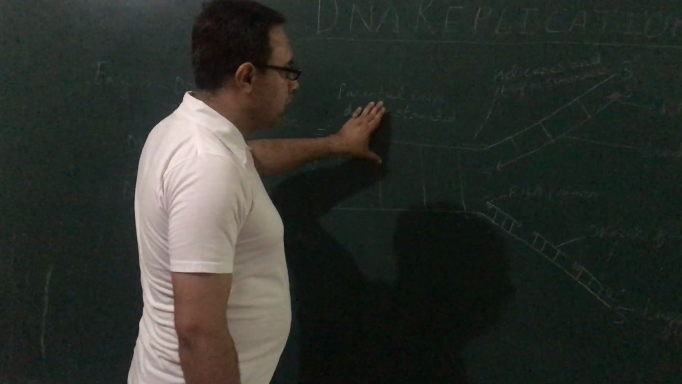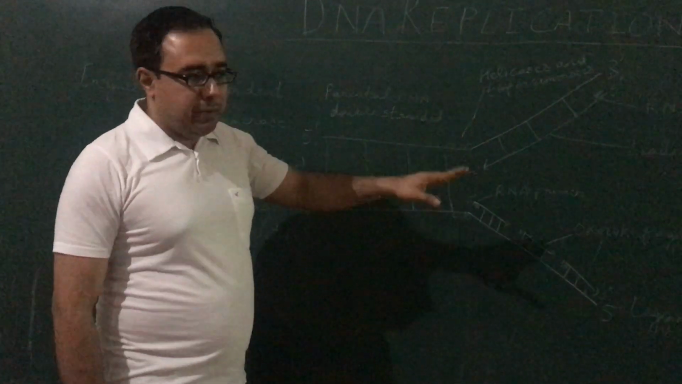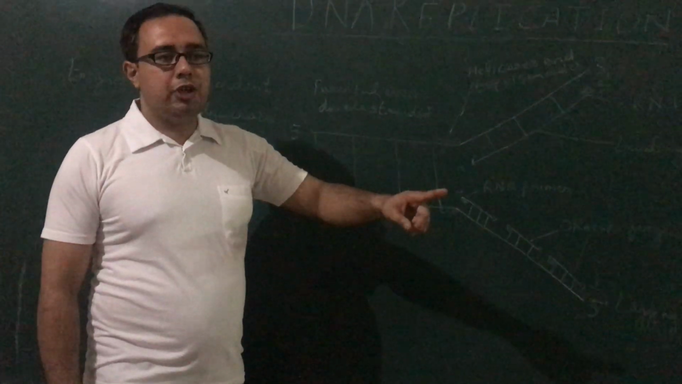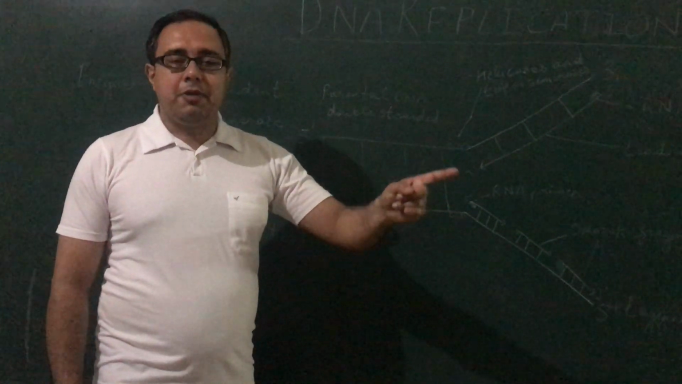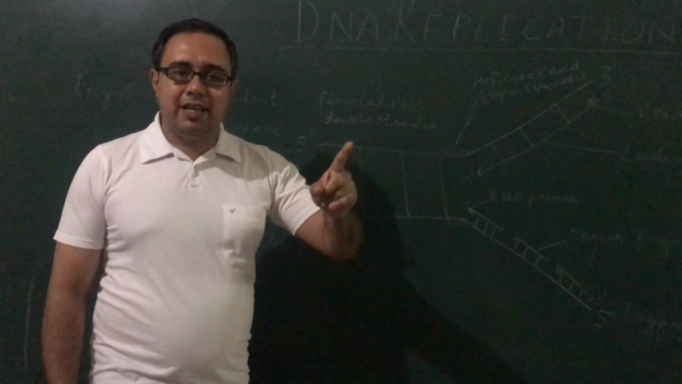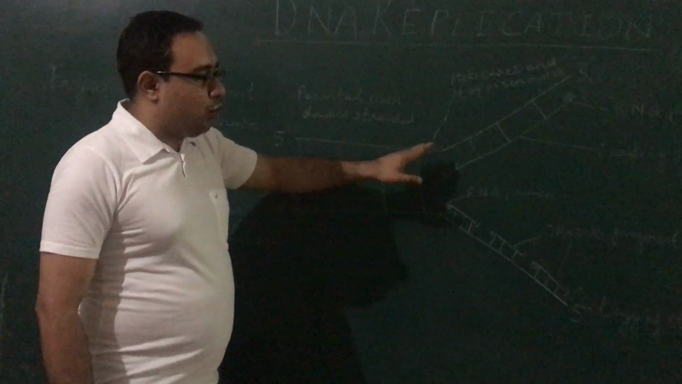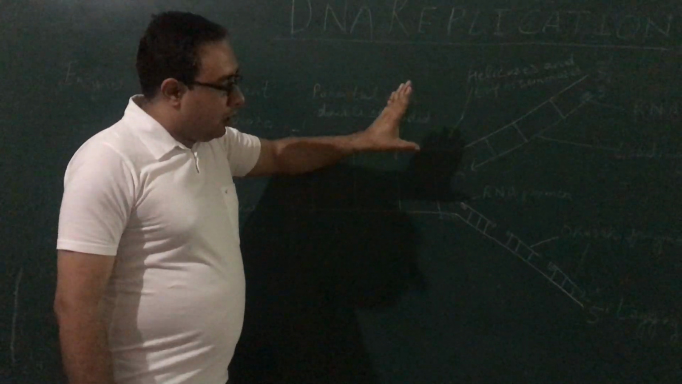Now, what actually happens during DNA replication? During DNA replication, the two strands of DNA get separated at the ori site. What is the meaning of the term ori? Ori means origin of replication. It means where the replication starts in a DNA strand. Here, the helicase enzyme as well as the topoisomerase enzyme separate the two strands of DNA.